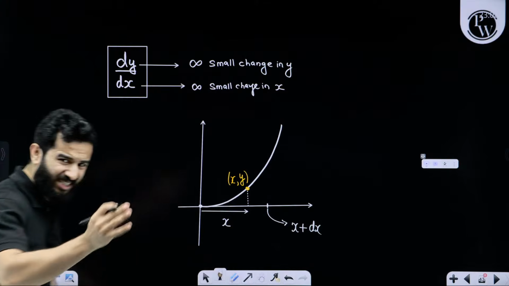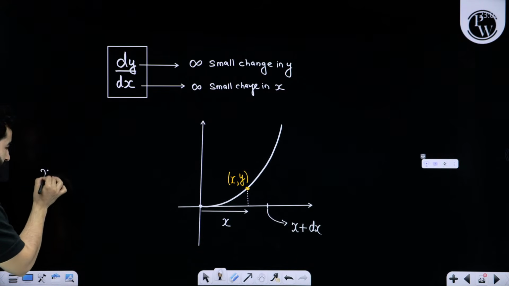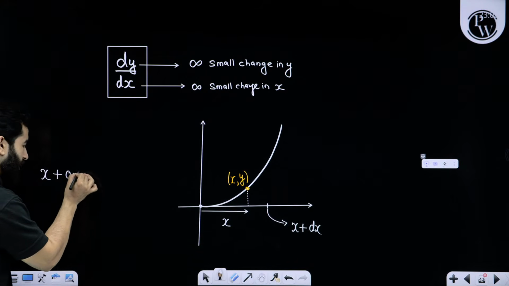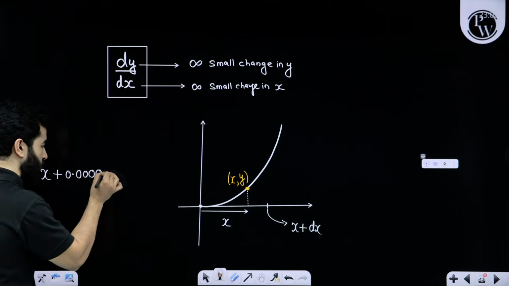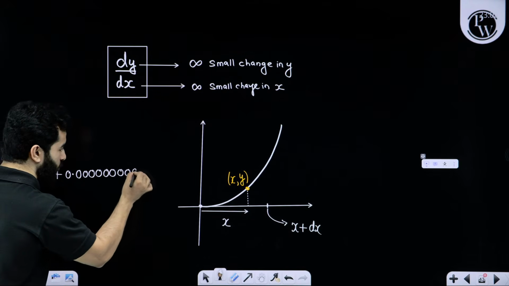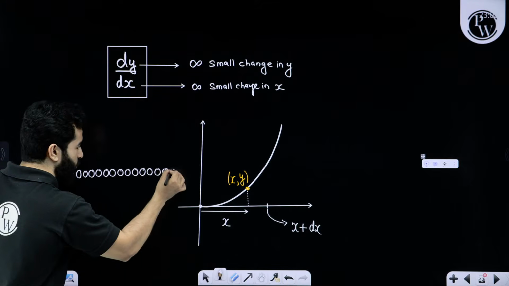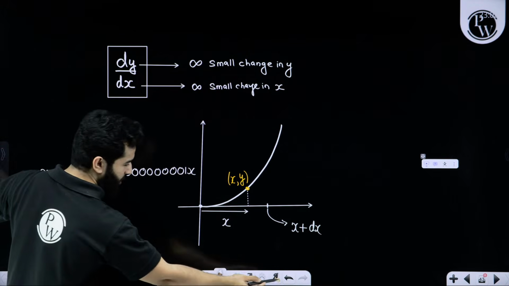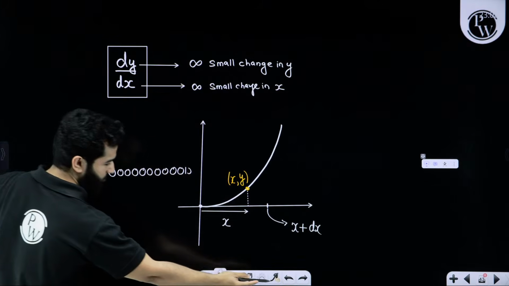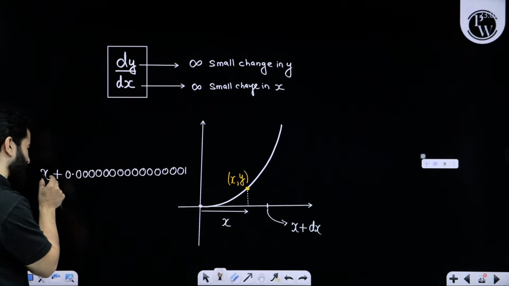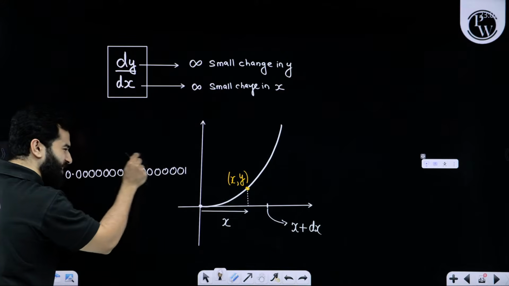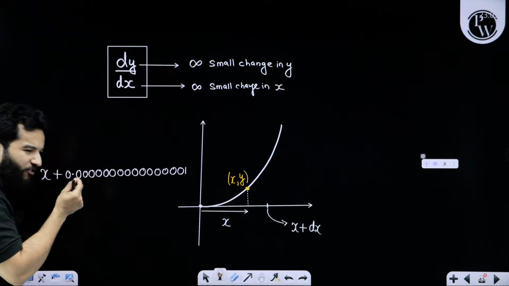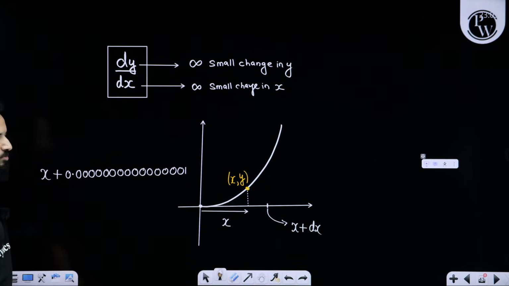My point is this x plus dx is actually x plus 0.0001. That means a very small, infinitely small increment in x.